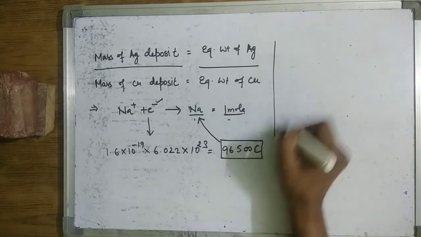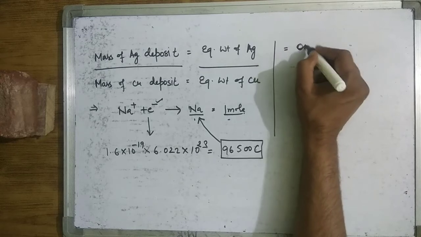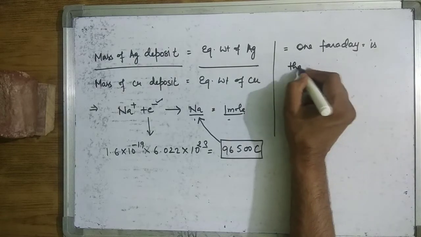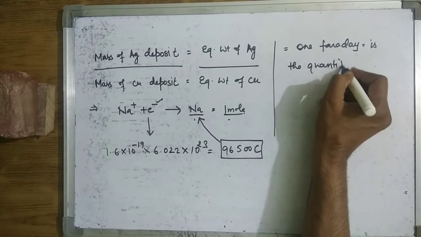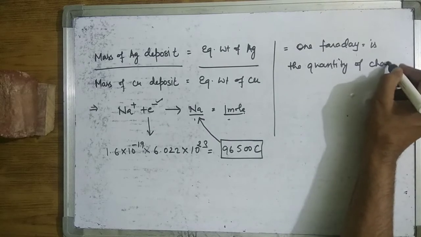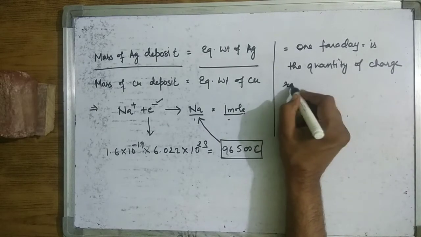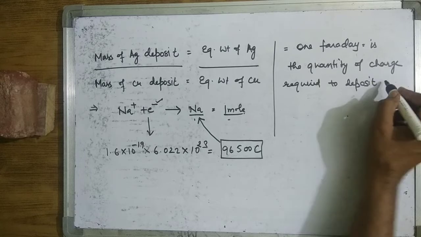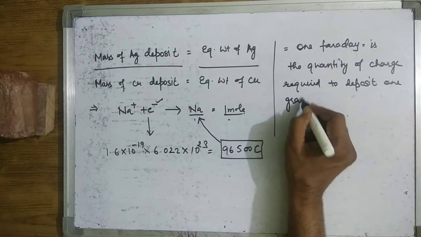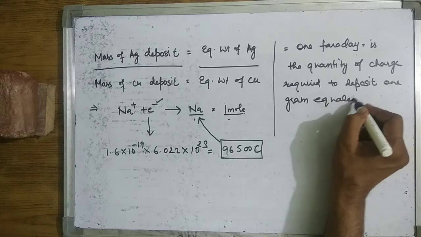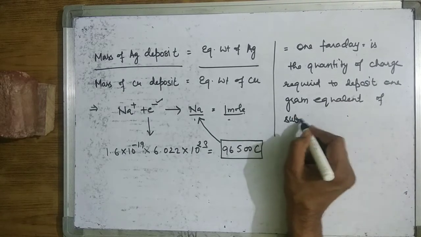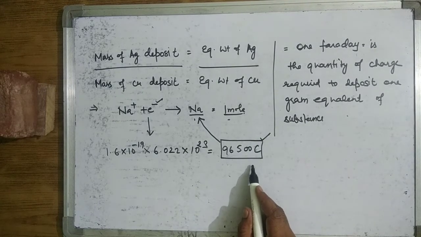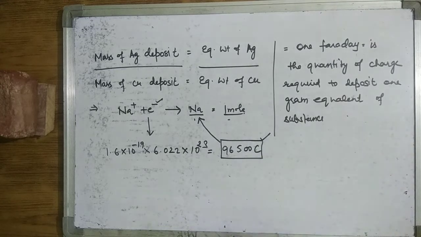Sometimes the question is asked: what is 1 Faraday? 1 Faraday is the quantity of charge required to deposit 1 gram equivalent of the substance. It means 96500 coulomb of electricity is required to deposit 1 gram equivalent of the substance.